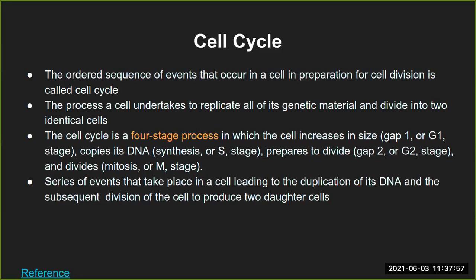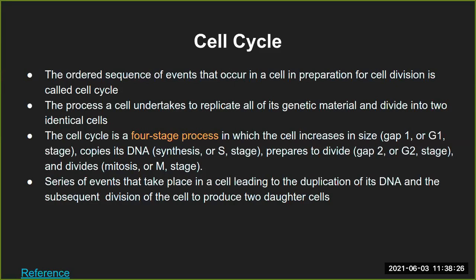Again, why does it increase and so on, we will see further. The first stage is gap 1, also called G1, the first growth stage or first growth phase. Second one is the synthesis phase or S stage. Then next one is the growth or gap 2 phase, that is the G2 phase or stage.